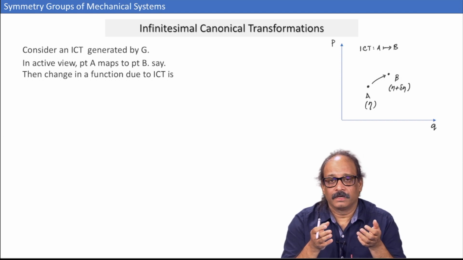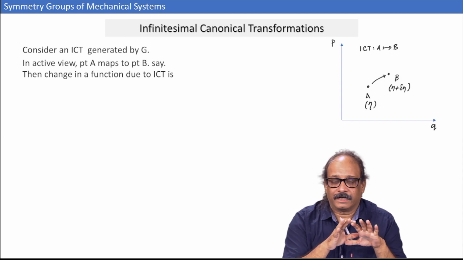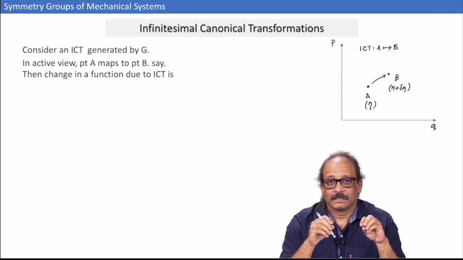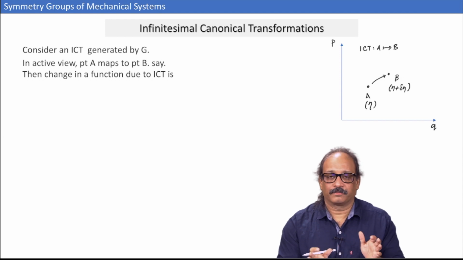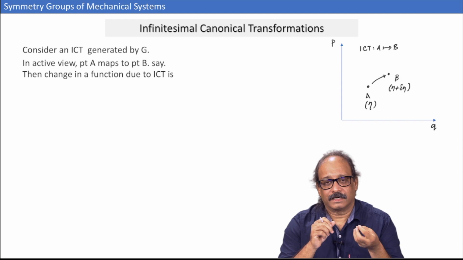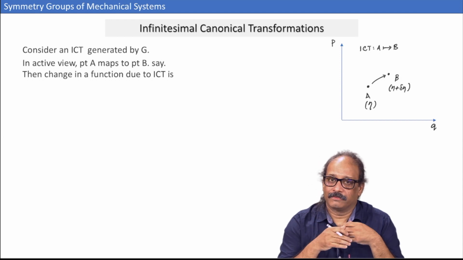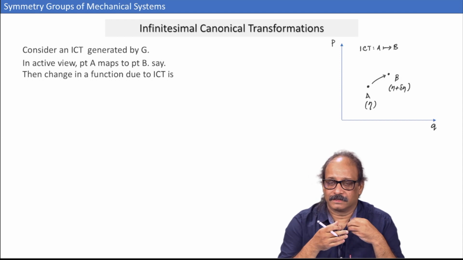In the passive view, we view the entire phase space as is, the points remain where they are. All that happens is the coordinate system that we are using to describe these points changes. So, when the coordinates change, points are exactly where they are. If you have a function defined on the phase space, the function also will retain its value at the same point.